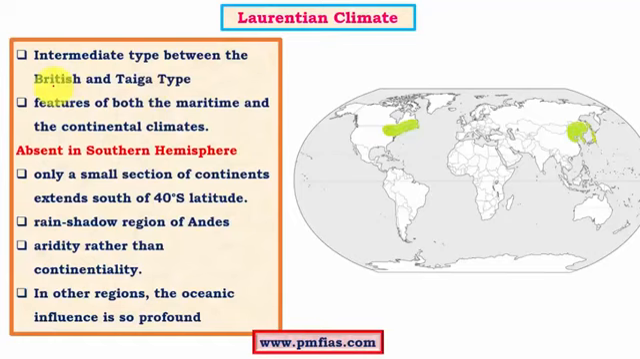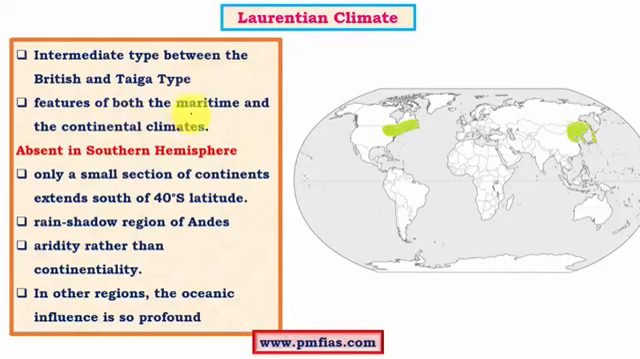have extreme levels of cold conditions. And if you look at the Laurentian type, it is of intermediate type where summers are very warm, whereas winters are much cooler than the British type of climatic conditions and less severe than the taiga type of climatic conditions. It includes features of both maritime as well as continental climates.